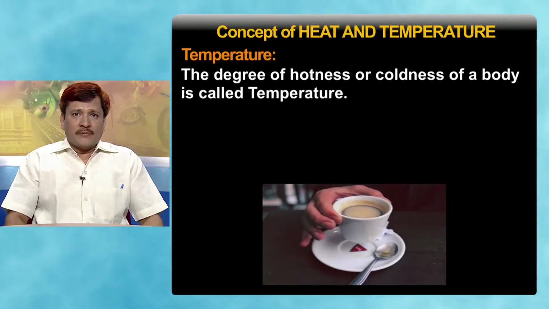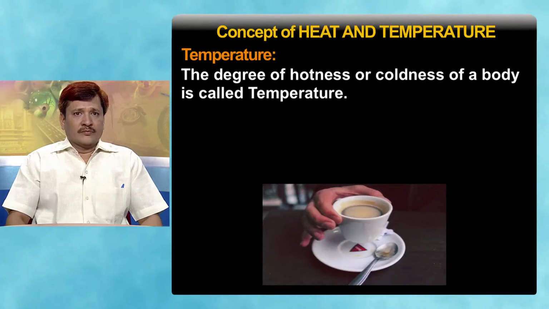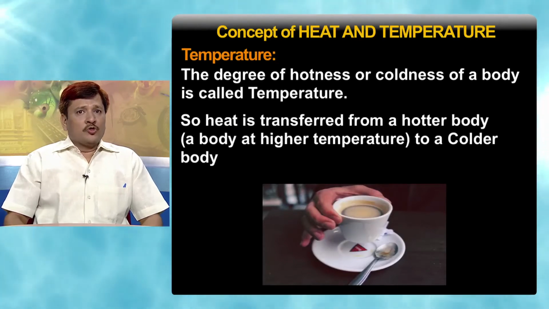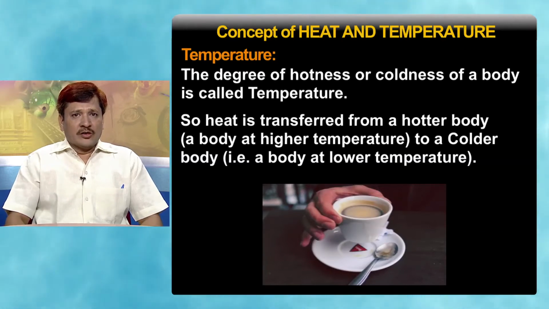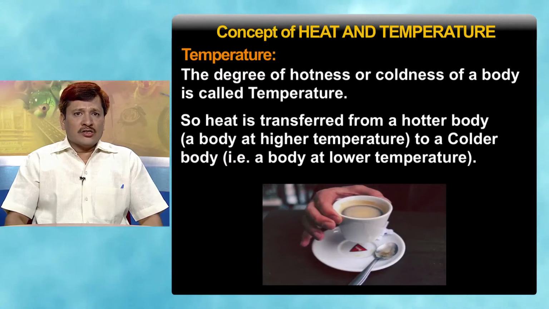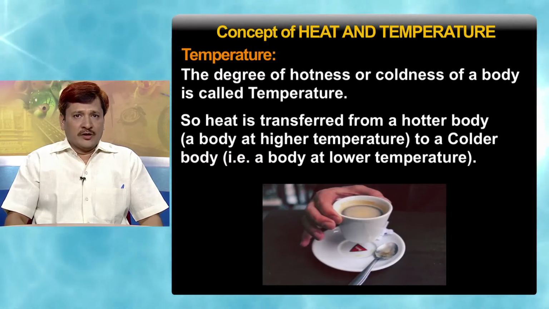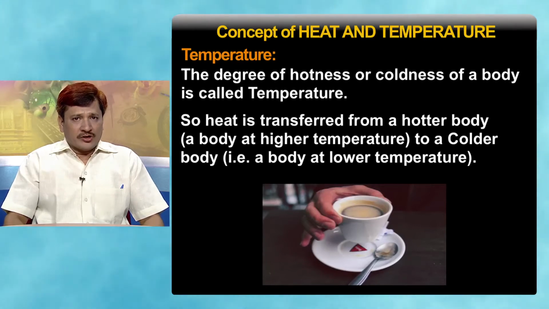If a hot body is kept in contact with a colder body for some time, we will find that the hotter body does not remain hot, and the colder body becomes somewhat hotter. So, heat is transferred from a hotter body to a colder body, meaning from a body at higher temperature to a body at lower temperature. Hence, temperature is the degree of hotness of a body which determines the direction of flow of heat. Heat always flows from a body at higher temperature to a body at lower temperature.